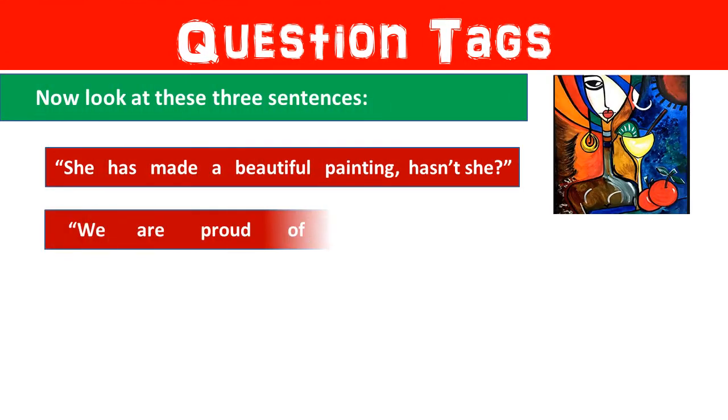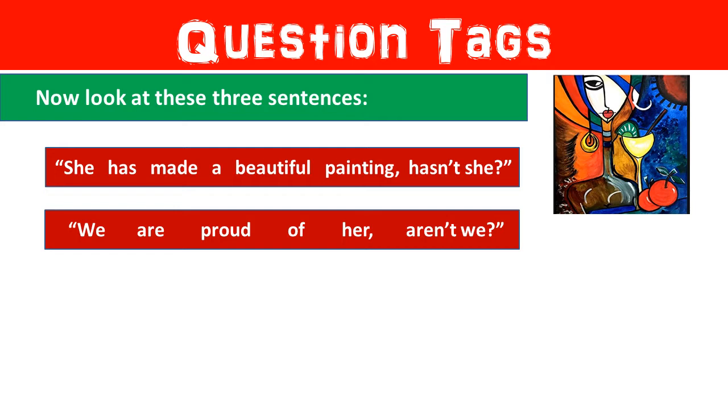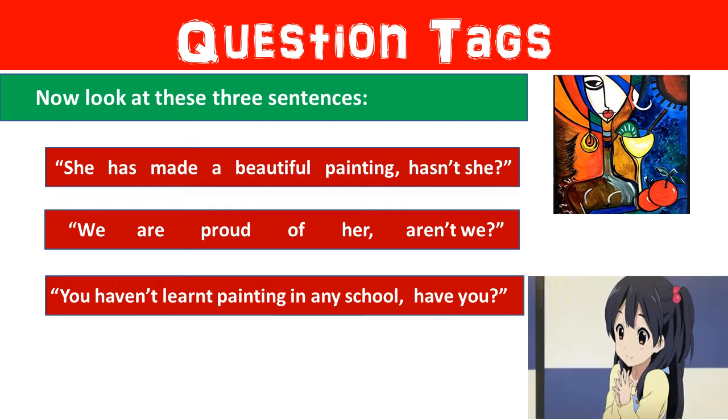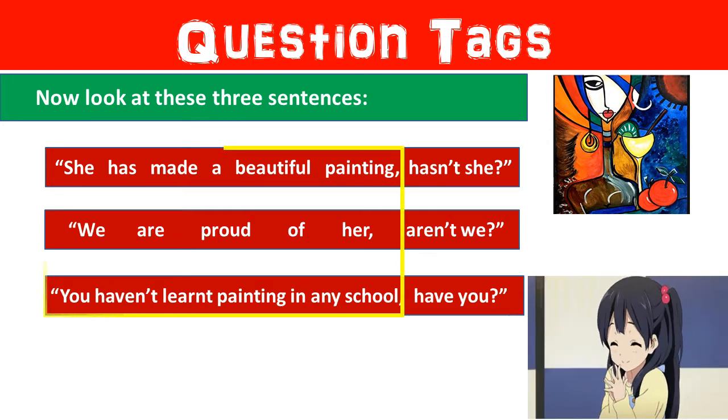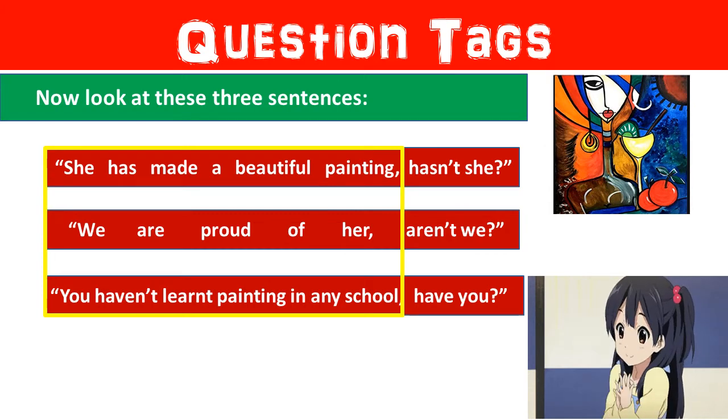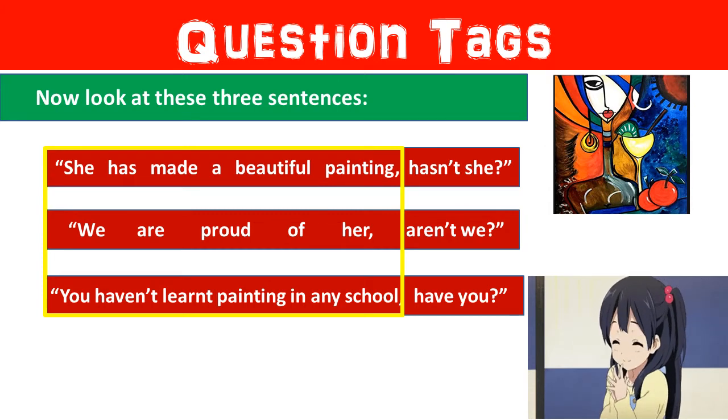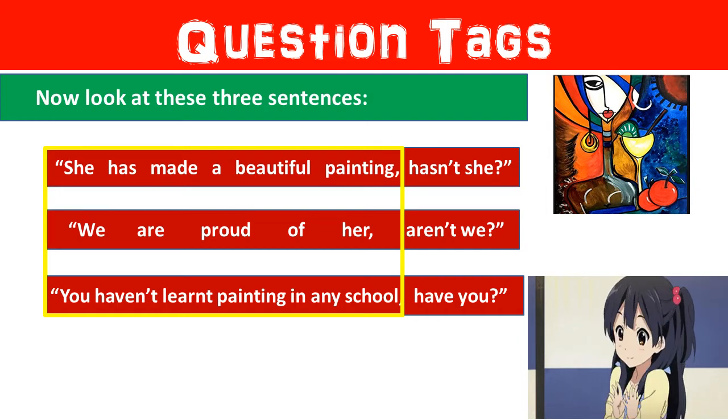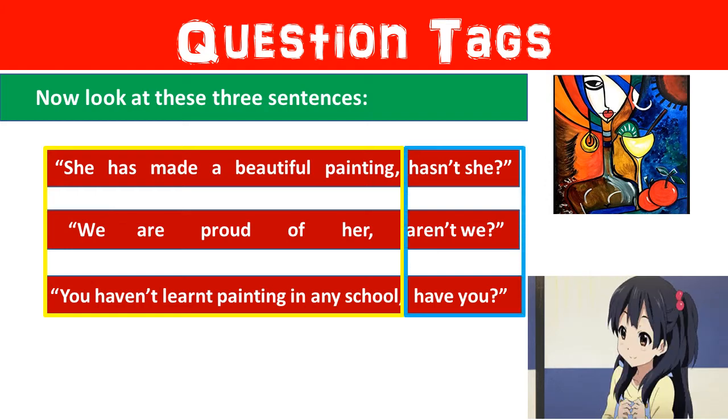Now, look at these three sentences. The first sentence is, "She has made a beautiful painting, hasn't she?" The second sentence is, "We are proud of her, aren't we?" And the third sentence says, "You haven't learnt painting in any school, have you?" Each of these sentences has two parts. A statement, that is, "She has made a beautiful painting," and a short question, "Hasn't she?" The short question has been tagged onto the statement, so it is called a question tag.